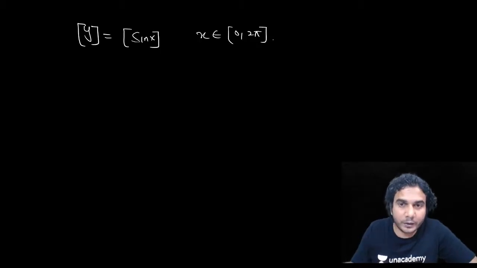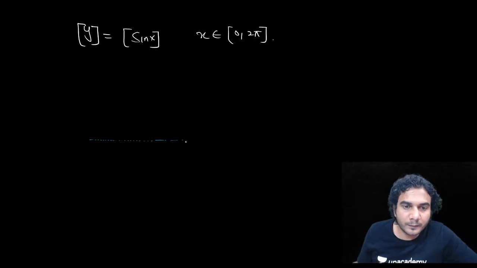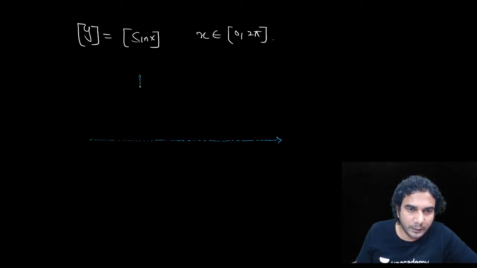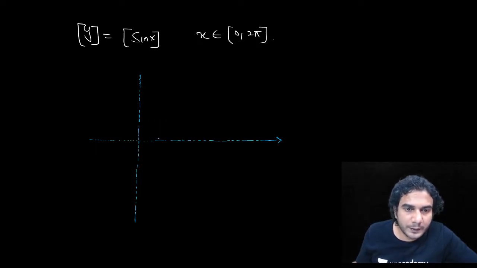Alright guys, so I hope you have got it. Let's plot it then. We need to plot the graph only between 0 to 2 pi, so between 0 to pi and pi to 2 pi.